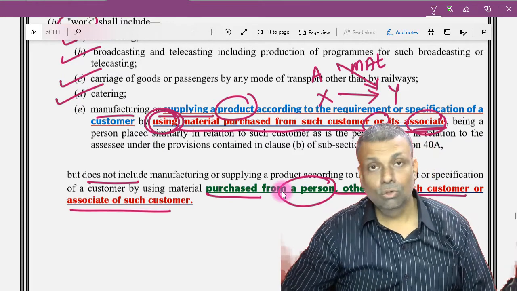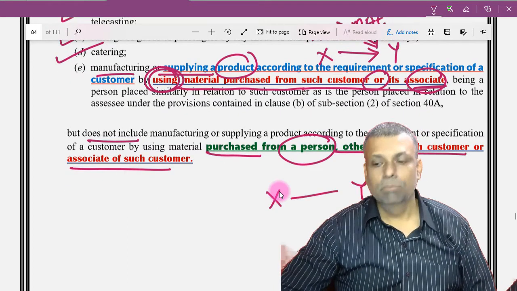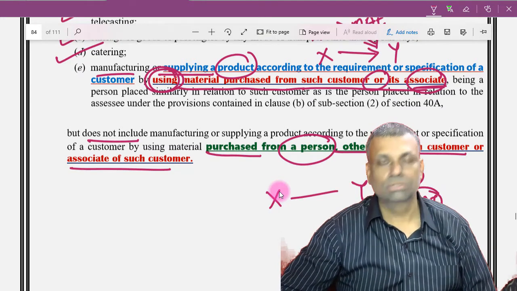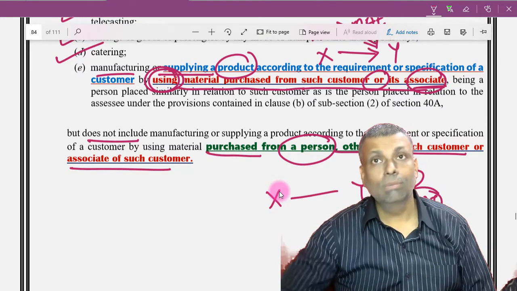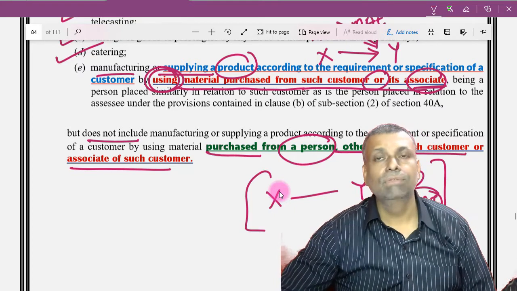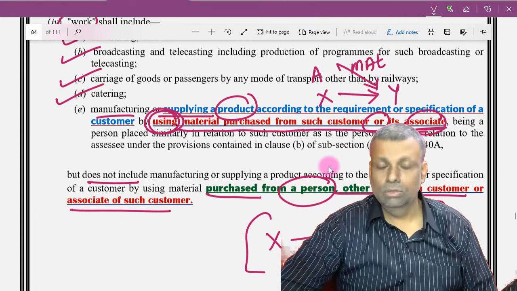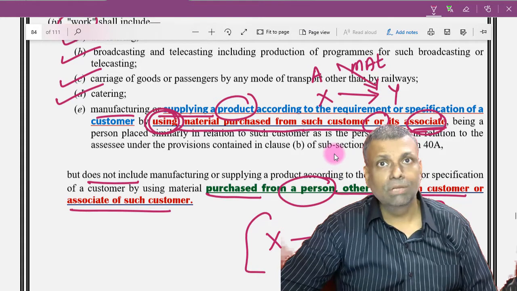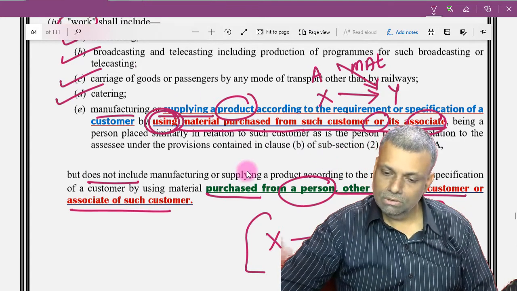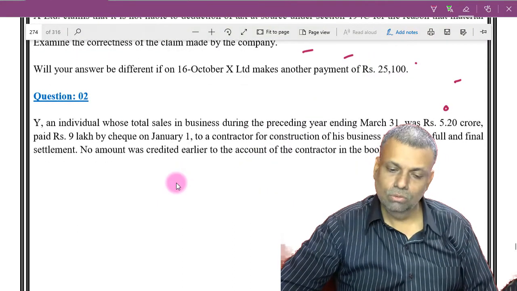So say for example, if it's a contract between X and Y, but the material is coming from an outside source, okay, not from X, then it cannot be regarded as a work contract in this particular situation. Okay, so you have to keep this particular point in your mind very, very carefully and very, very importantly. Okay, let's go to the next question. Question number 2.